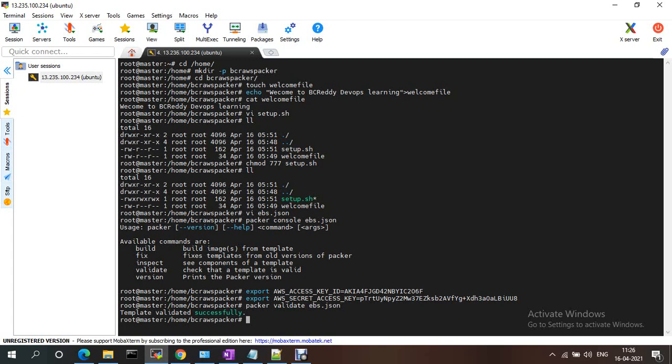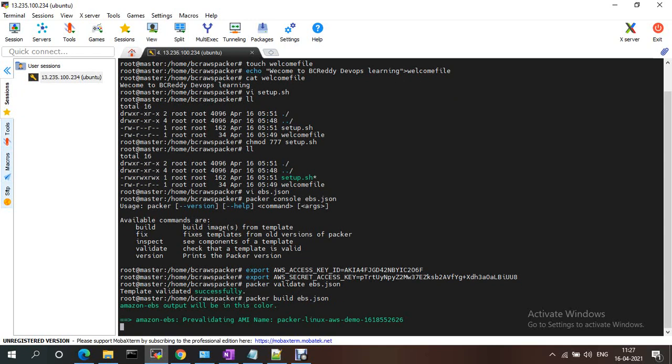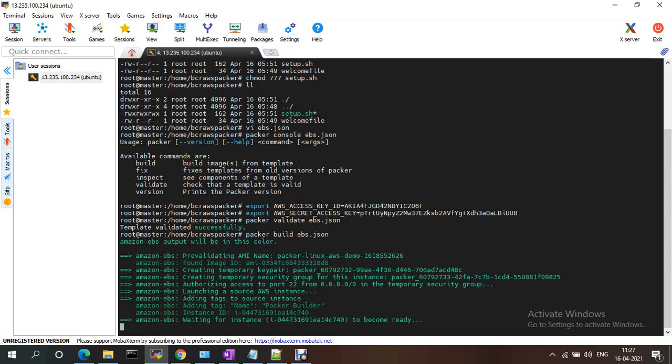Now you just need to build. Instead of validate, we are building the image. First it will create an image, and on top of that it will create an AMI, and then that image will be terminated.